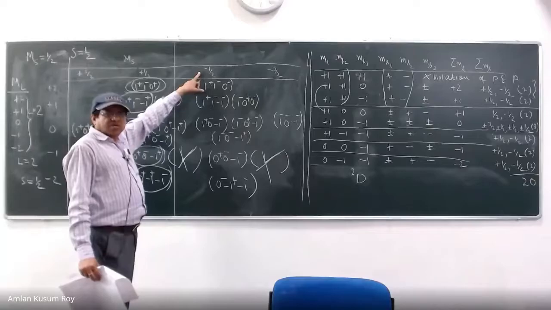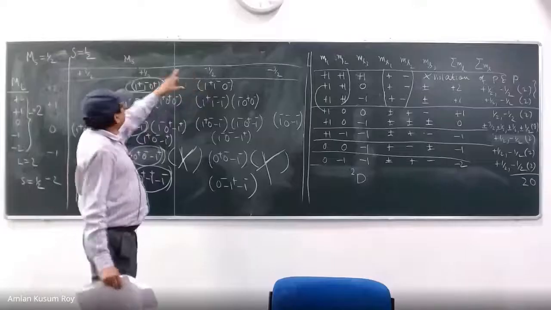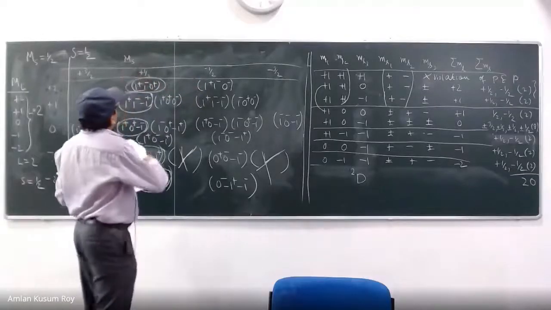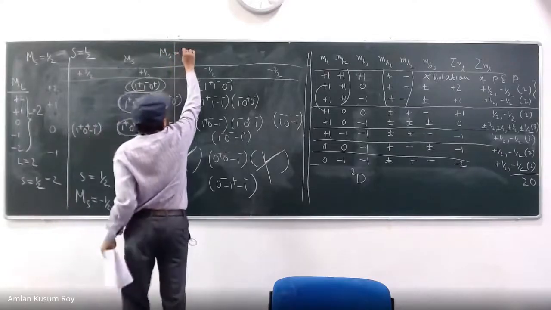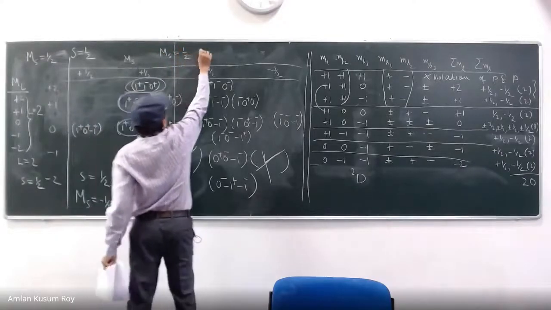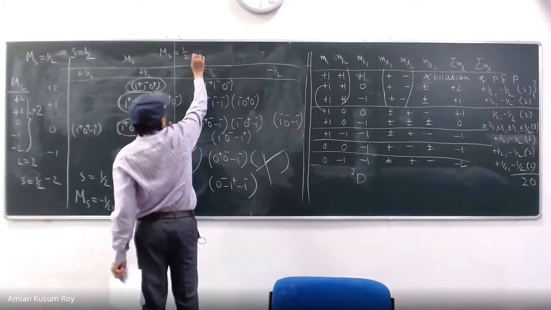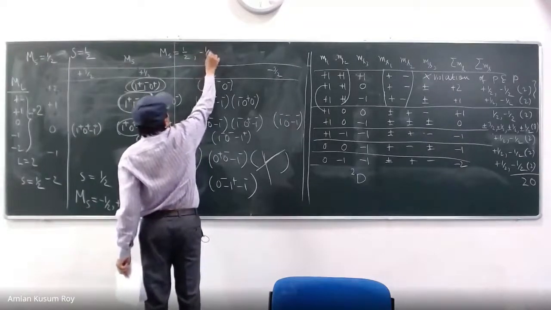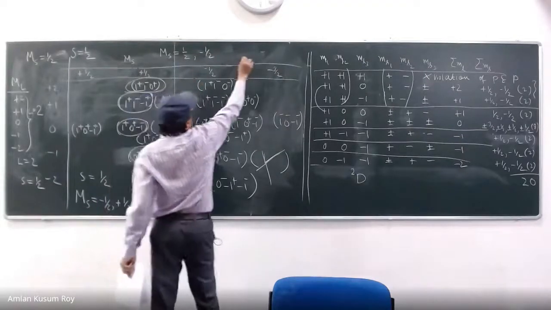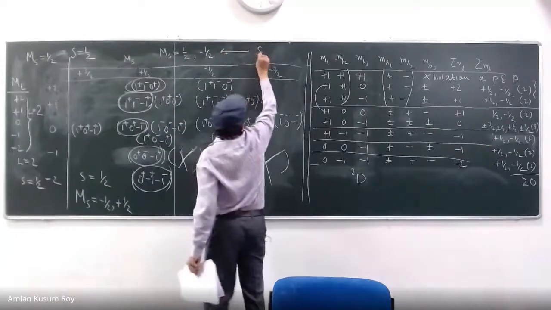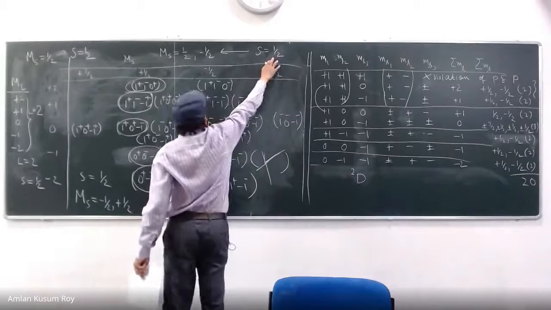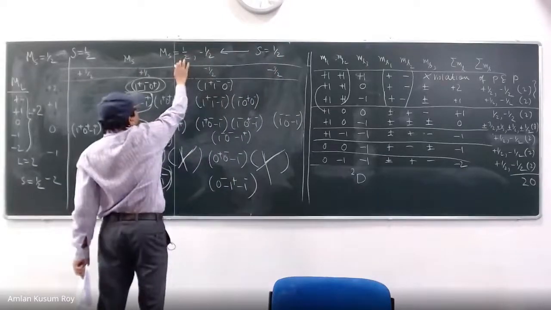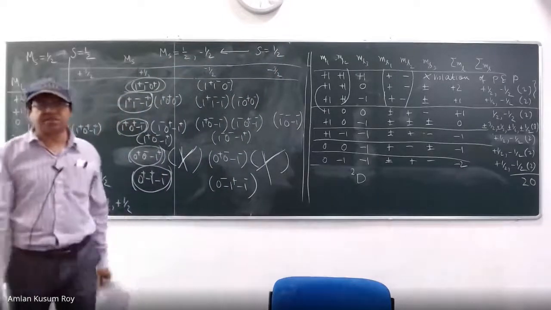Yes or no? So this is coming from your MS is equal to plus half. You see why we keep on asking about basics. ms is equal to plus half जब है, ms is equal to minus half also has to be there. But they can come from only capital S is equal to half. You said that capital S is equal to half hai, so MS will take minus half to plus half. That's as simple as that.